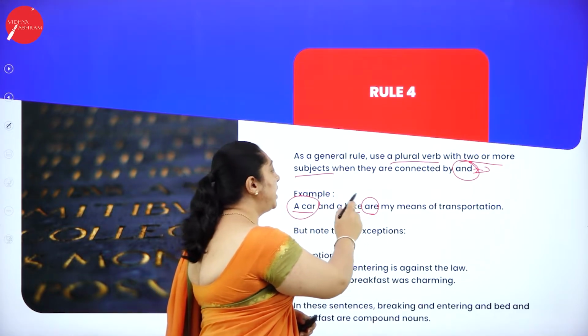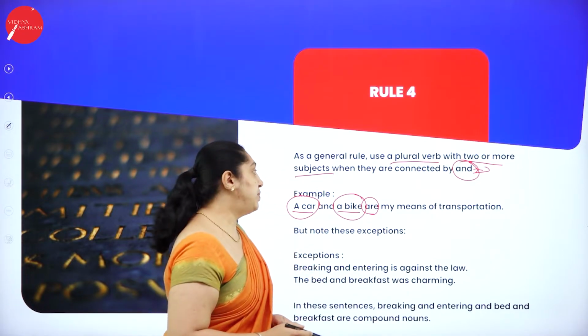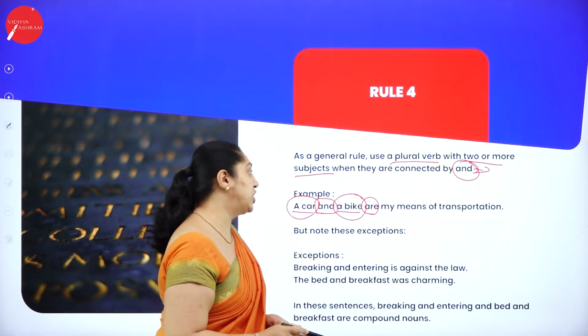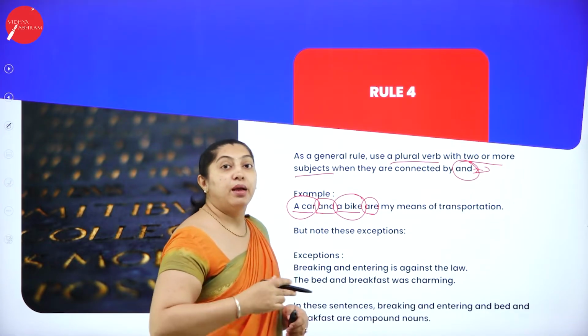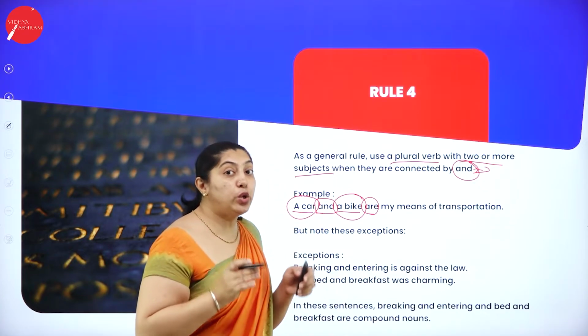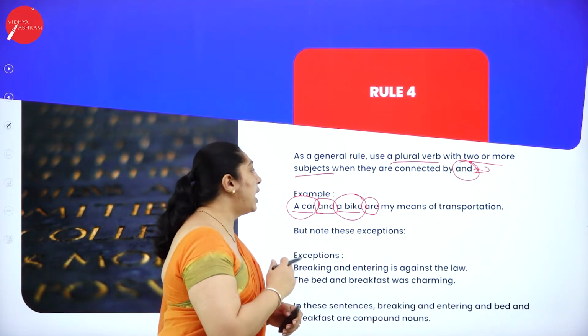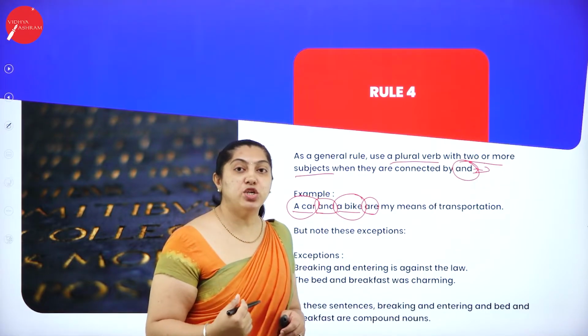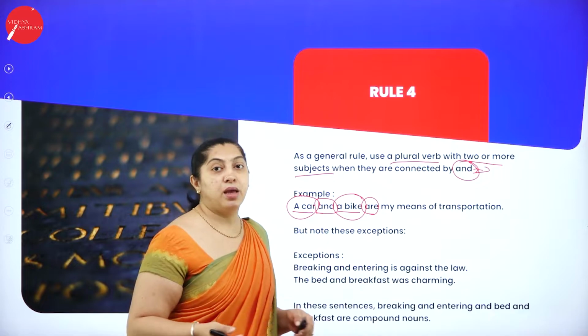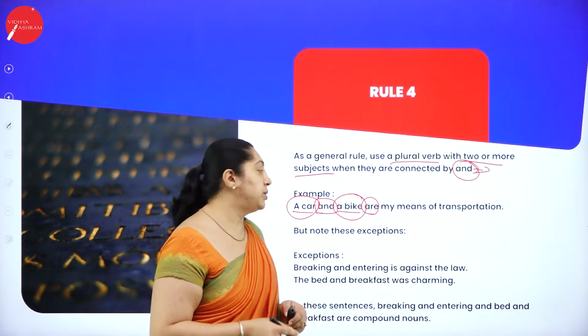Car is one subject, bike is another subject, connected with the word and, the conjunction. I'm talking about a single person here, but there are two subjects. A car and a bike are my means of transportation. Either he might go in a car or a bike, but he uses both.